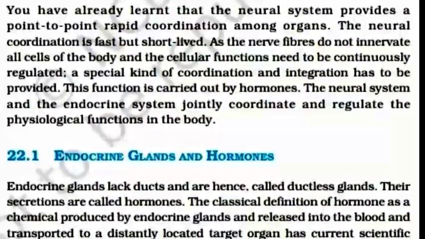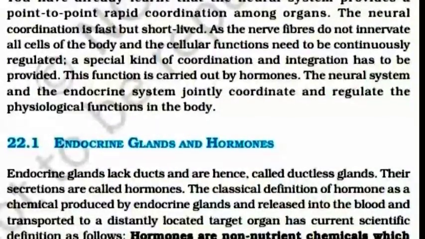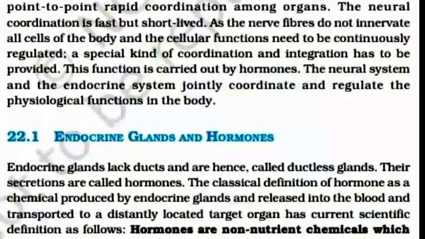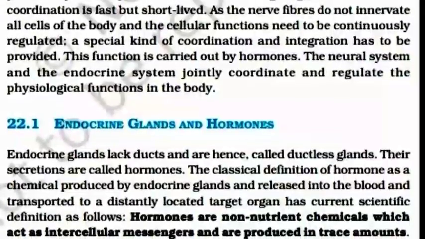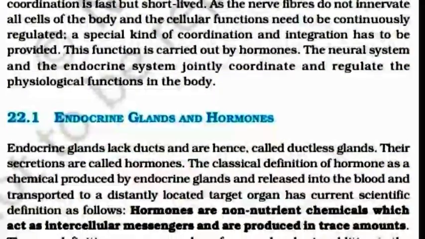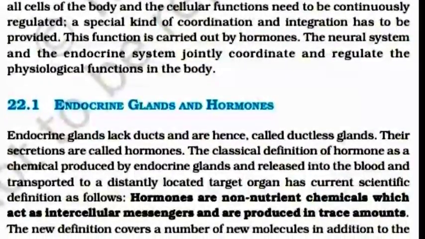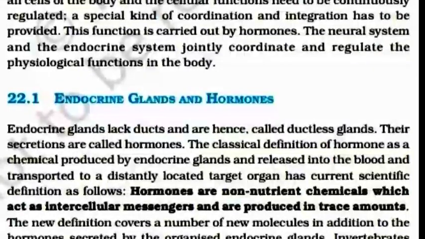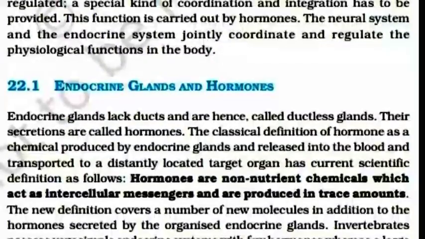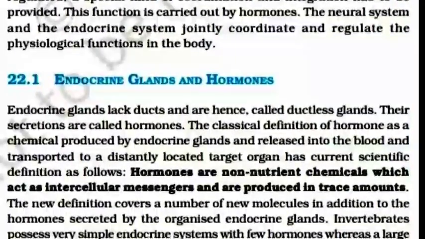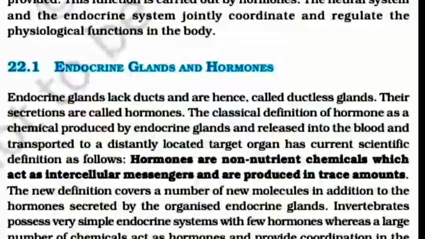Endocrine gland and hormone. Endocrine glands lack ducts and are hence called ductless glands. Their secretions are called hormones. The classical definition of hormone as a chemical produced by endocrine glands and released into the blood and transported to a distantly located target organ has current scientific definition as follows. Hormones are non-nutrient chemicals which act as intercellular messengers and are produced in trace amounts.